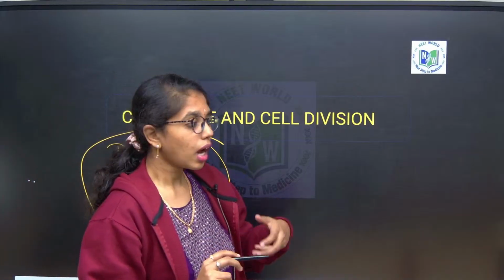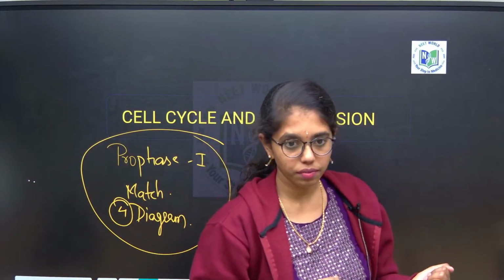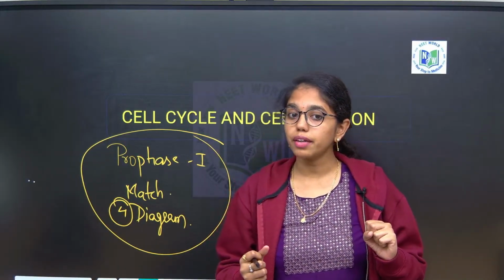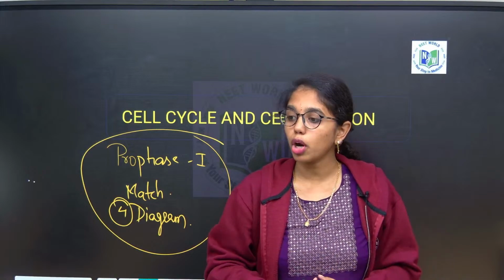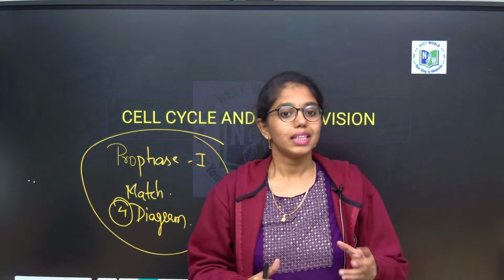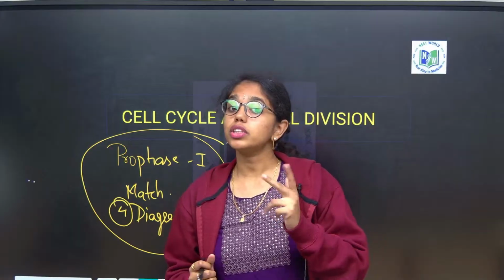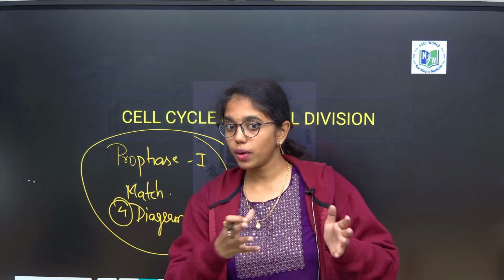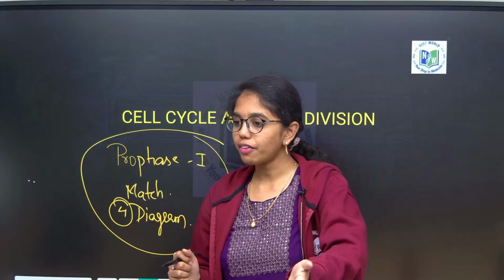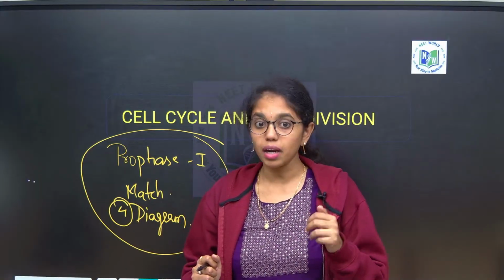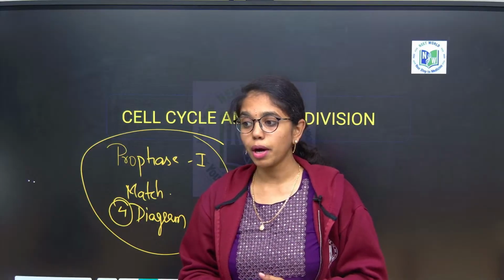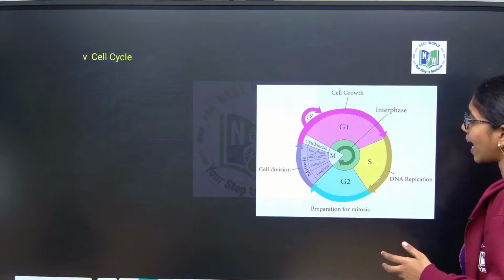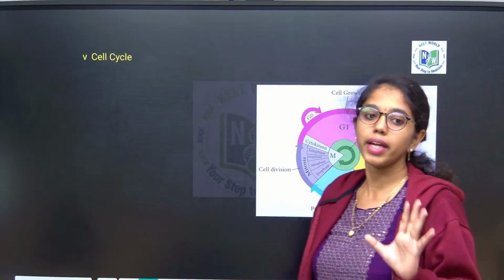Numerical based, like what will be the number of mitotic divisions, what will be the number of meiotic divisions for formation of so and so number of seeds, fruits, grains. This type of questions will be there. And most importantly, about chromosome number. What will be the chromosome number in G1, S, G2 phases. If you have seen the recent EAPCET paper, in that a question is asked about chromosome number. So we will discuss all the concepts and exercise the objective questions also, including NEET PYQs.